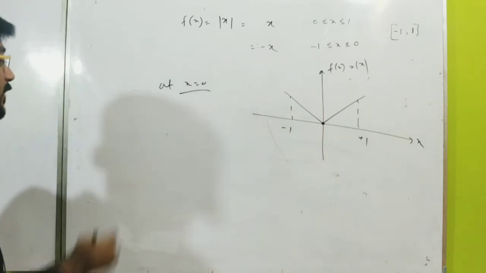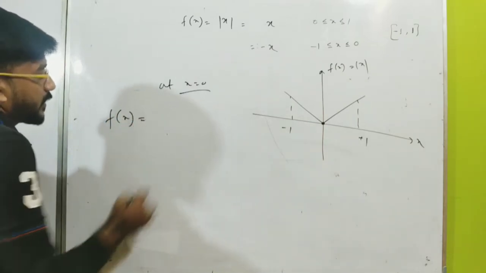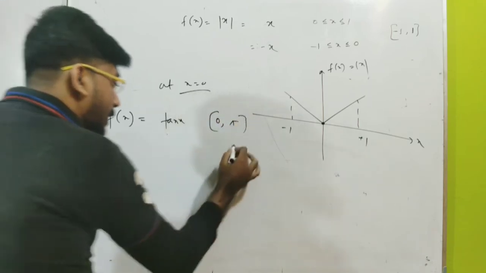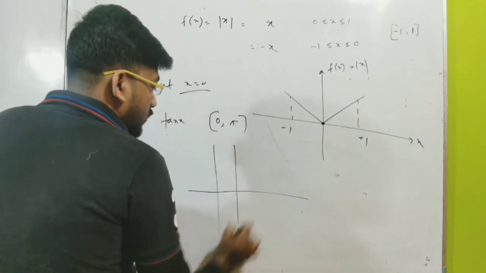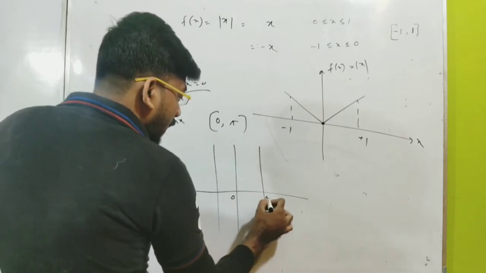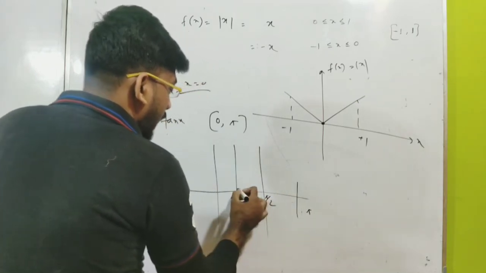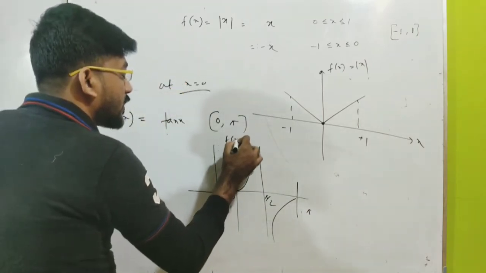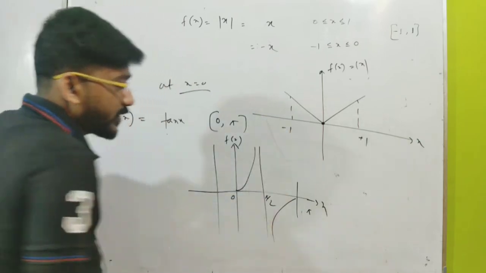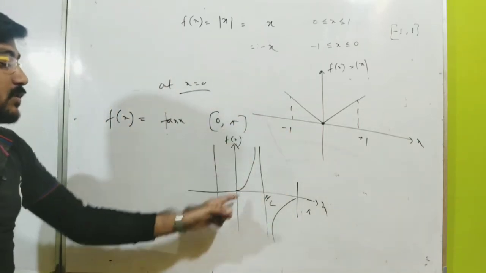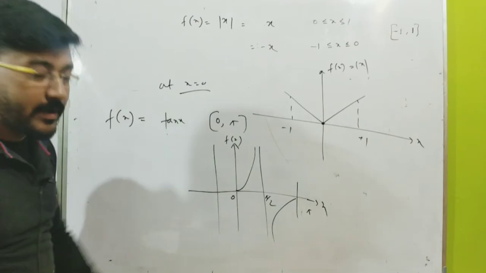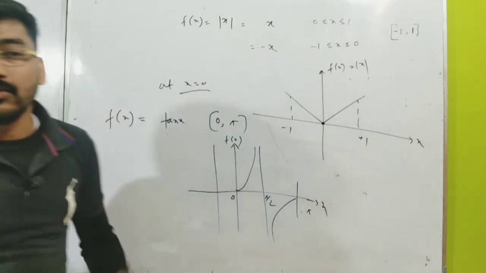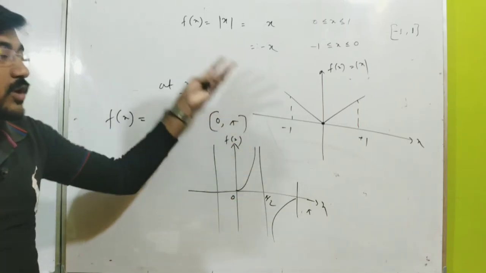Similarly, we can understand with the function f of x equal to tan x, in the interval 0 to pi. If you draw the graph, you can see again: this is 0, this is pi by 2, and this is pi. In 0 to pi, the function will be like this, and at pi by 2 the function is discontinuous. So there is no condition for applying Rolle's theorem, and we cannot apply it in this case.